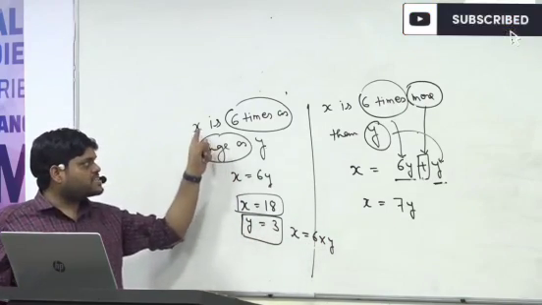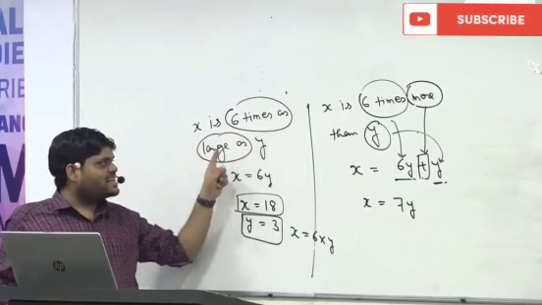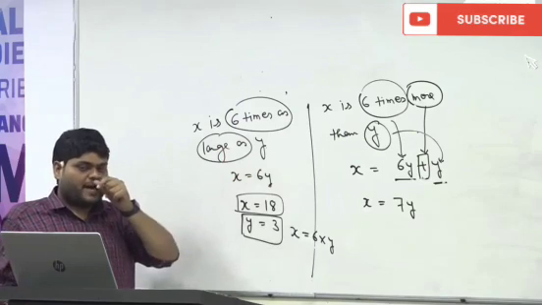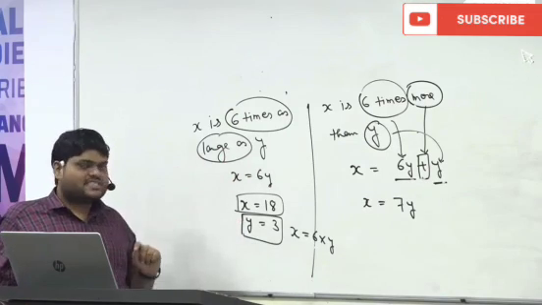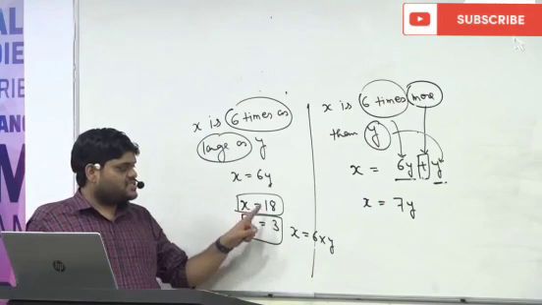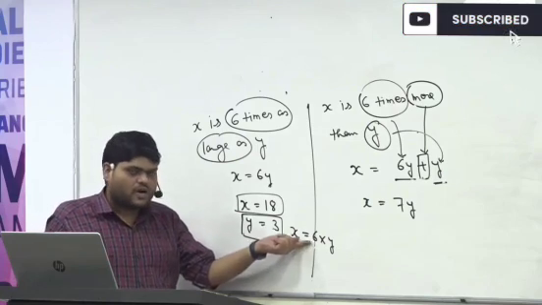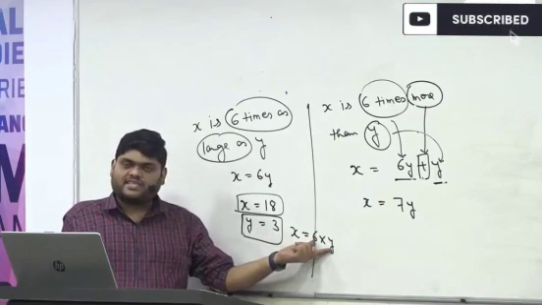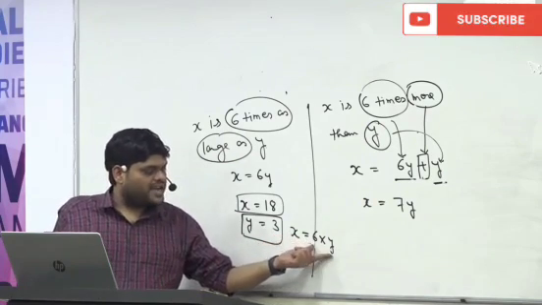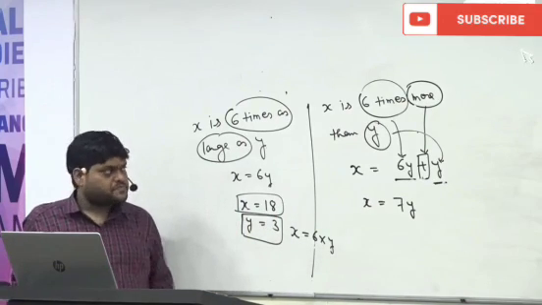And this is what is given. X is 6 times as large as y. So the simple meaning is x is 18, y is 3. So how can we make them equal? We can multiply y by 6, and that is equal to x, so x is equal to 6y. Are you getting my point or not?